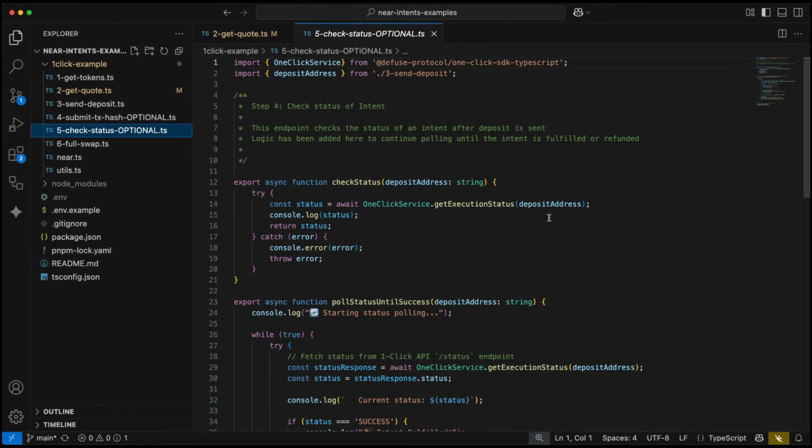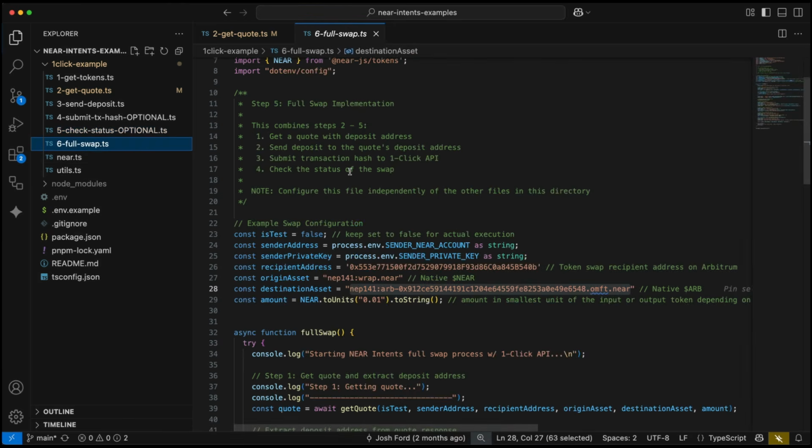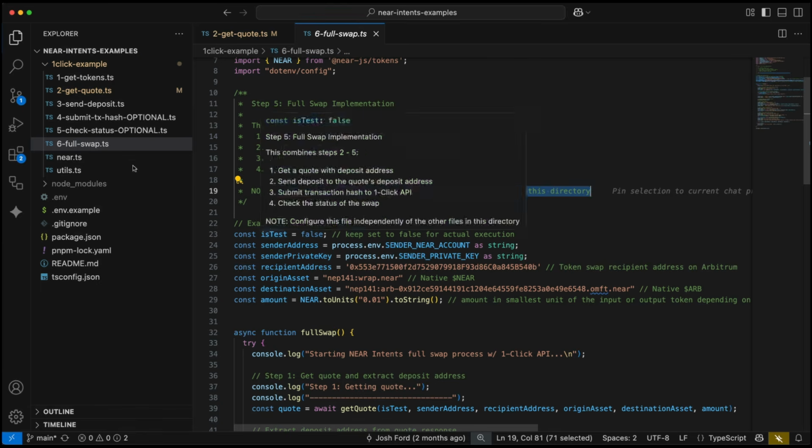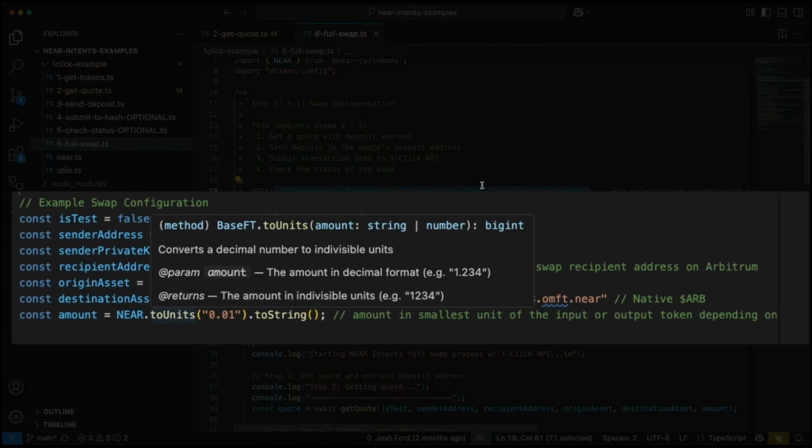So finally, we have this file here that uses all of these steps above, steps 2 through 5. And please note that this file is configured differently than the other file. So if you configured get quote earlier, these are the values that you're going to use for a full swap. So in here, I have my near sender account.